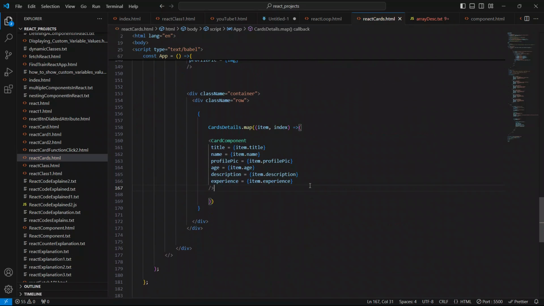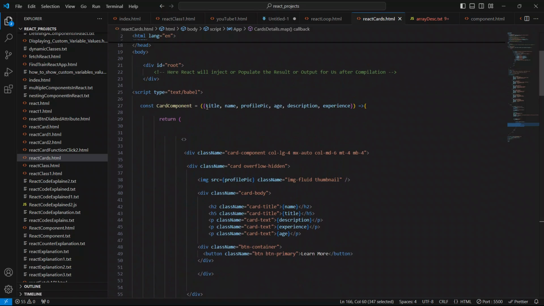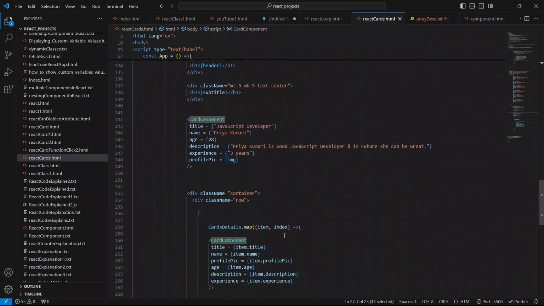So guys now just save your code. As of now we have shown all the props values, and like I told you already, later on if needed we have to pass some extra props to this card component, and we will definitely pass some extra props along with this title, name, profile pic, age, description and experience props. As of now just save your code.